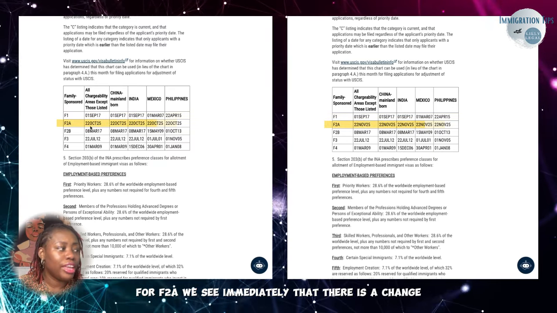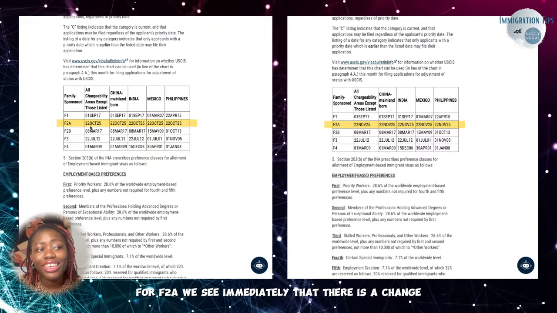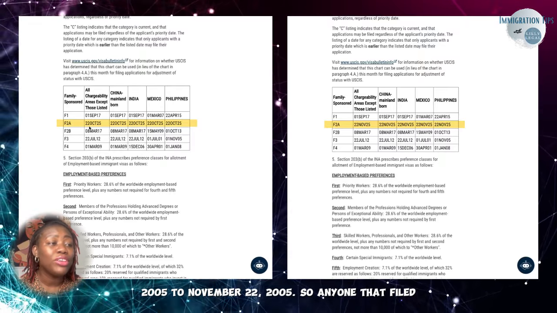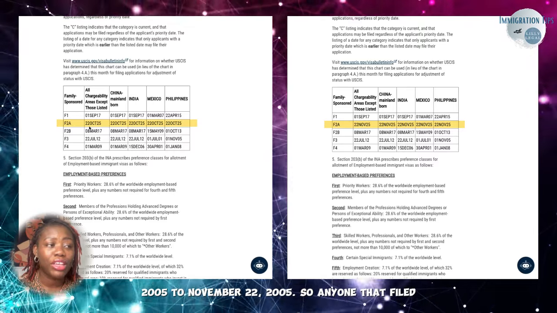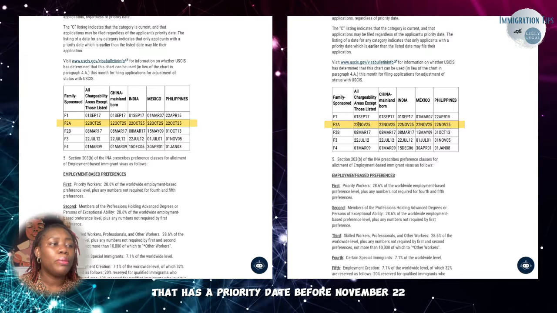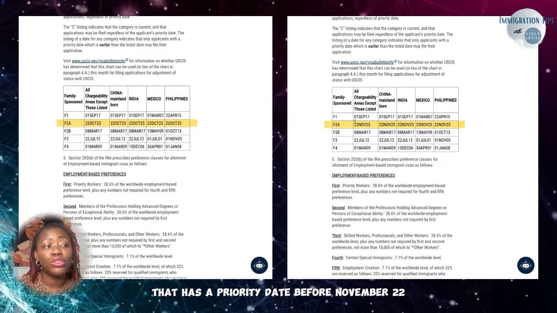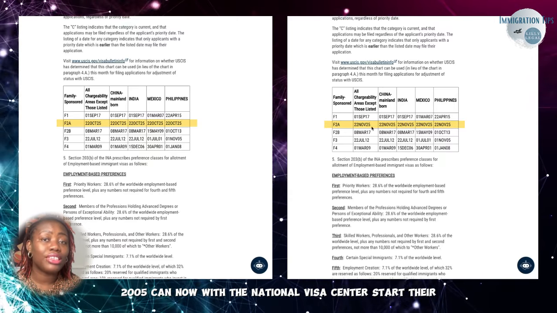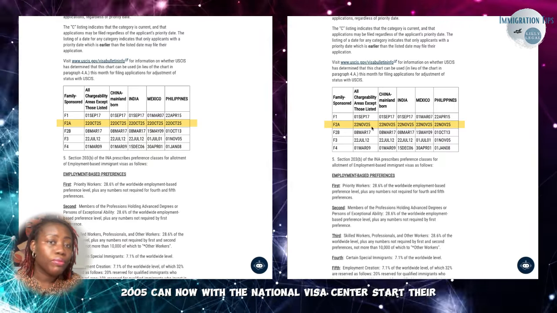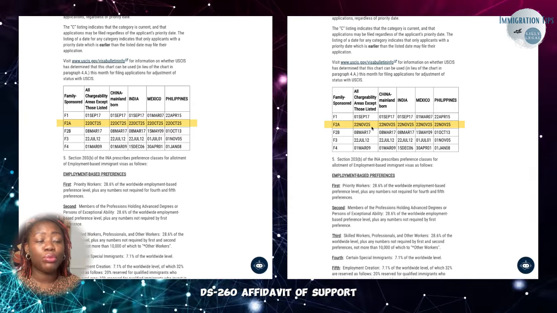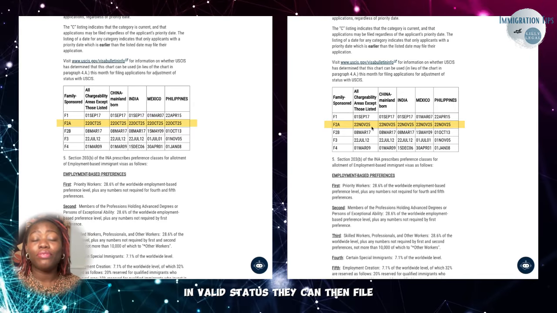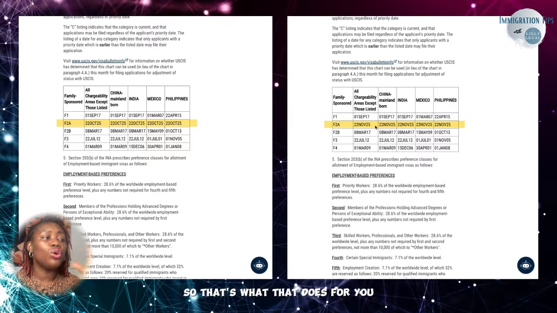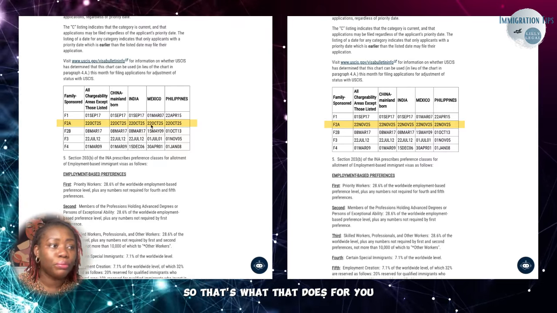For F2A, we see immediately that there is a change because it's going from October 22, 2005 to November 22, 2005. So anyone that has a priority date before November 22, 2005 can now, with the National Visa Center, start their DS-260, affidavit of support, and then if they're physically in the US in valid status, they can then file their adjustment of status application. So that's what that does for you.